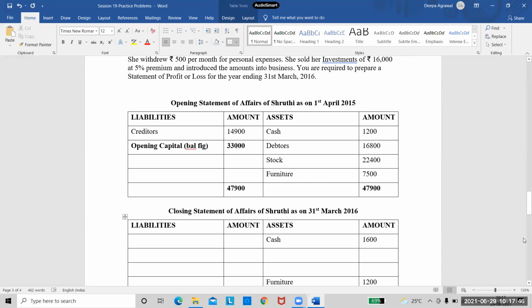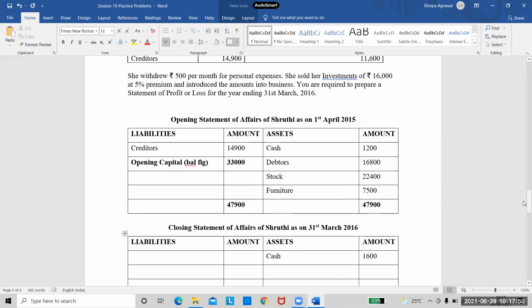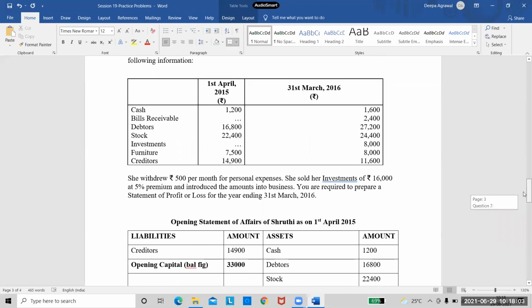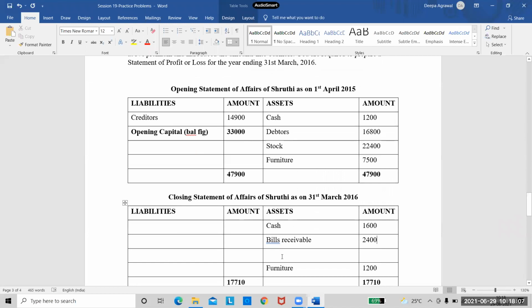The next item after cash, we have bills receivable 2,400. So bills receivable is 2,400. And then next we have debtors. Debtors is 27,200. Debtors 27,200. Sorry. Where am I writing?